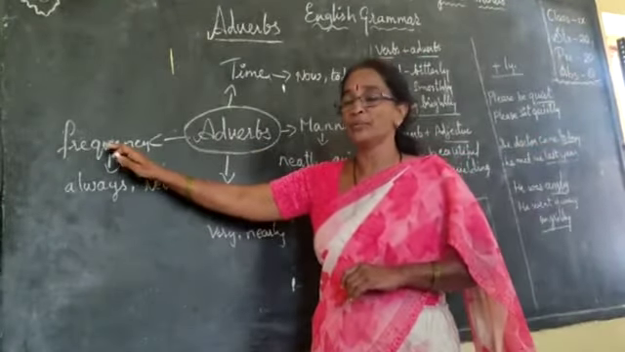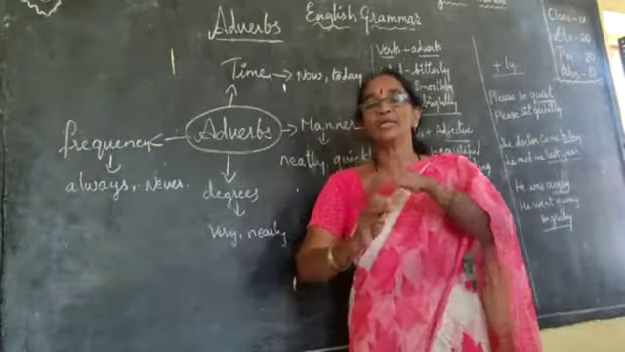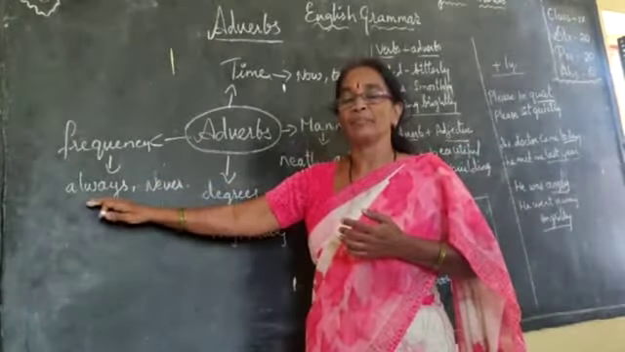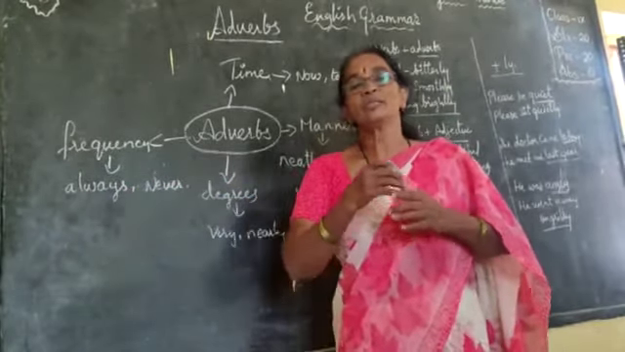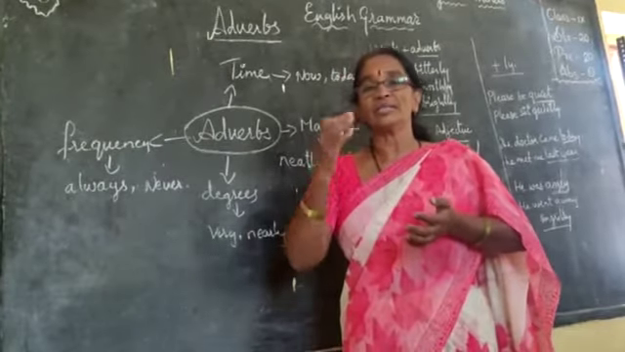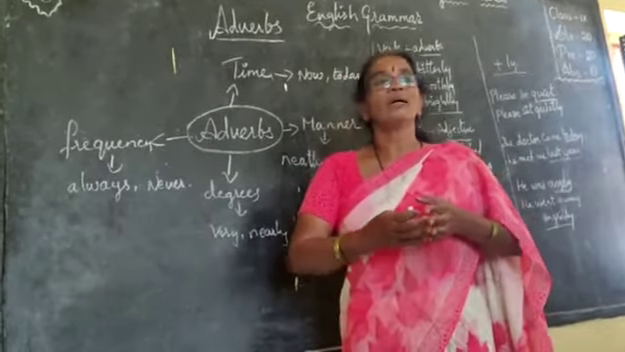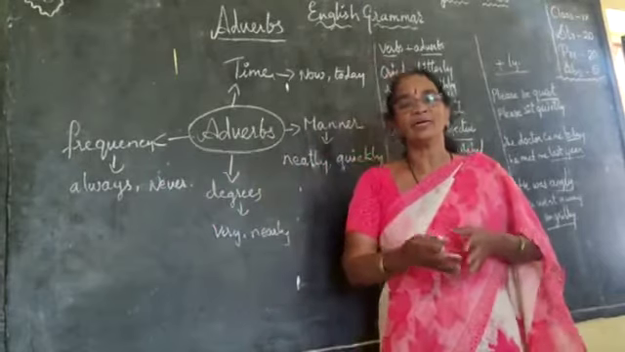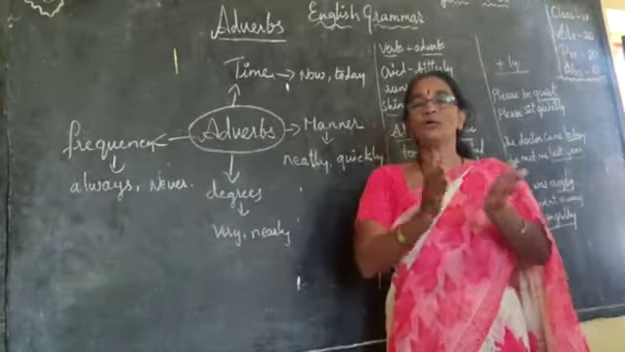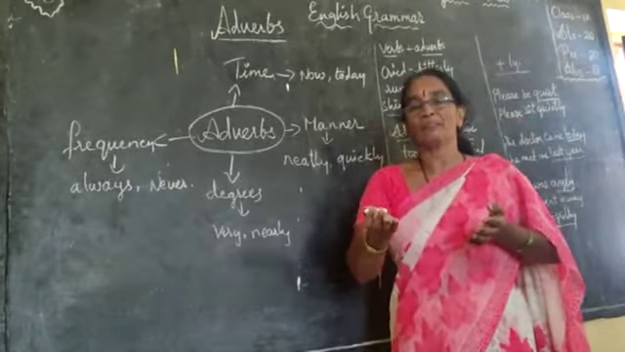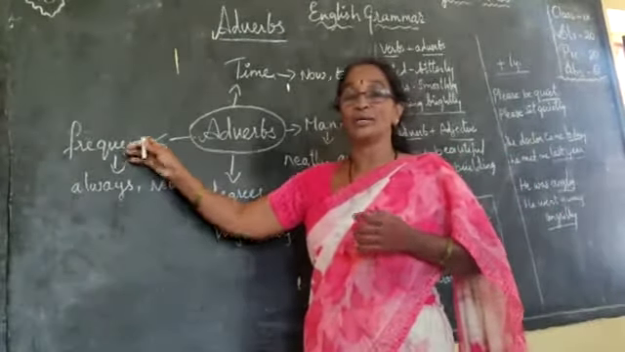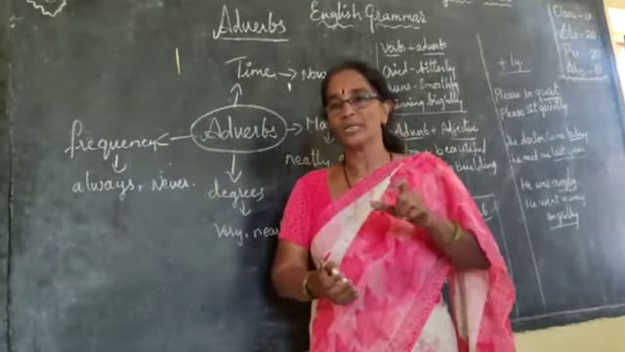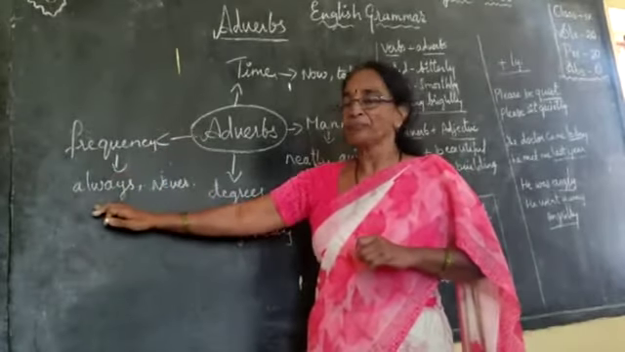Next, coming to the adverbs of frequency. Frequency means how often. Like always. He always walks very fast, or he always does his work in time. She always studies well. So this type of words like always, never. He never does his homework. Also often. I often go to temple. So these words are called adverbs of frequency.